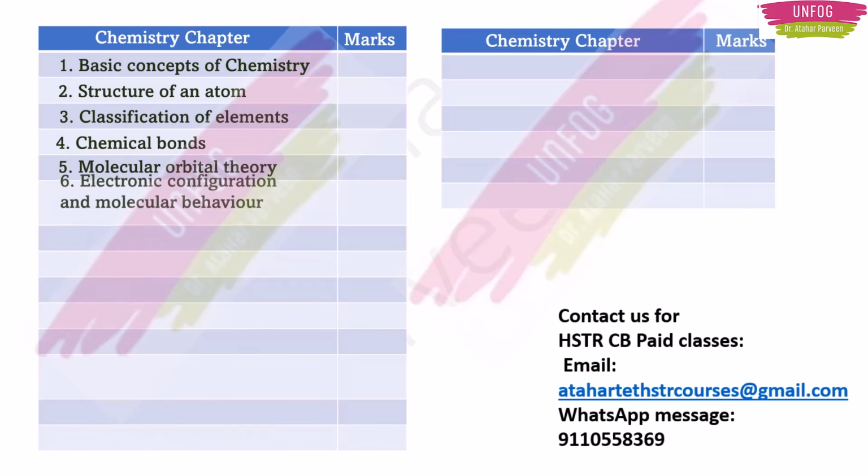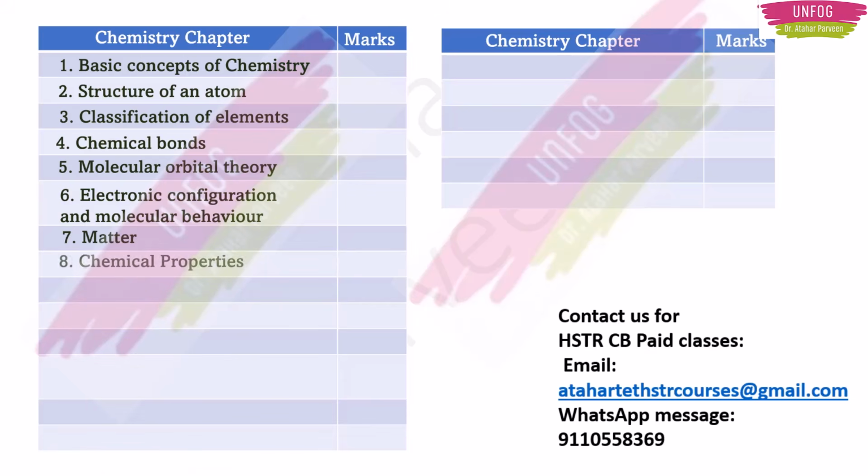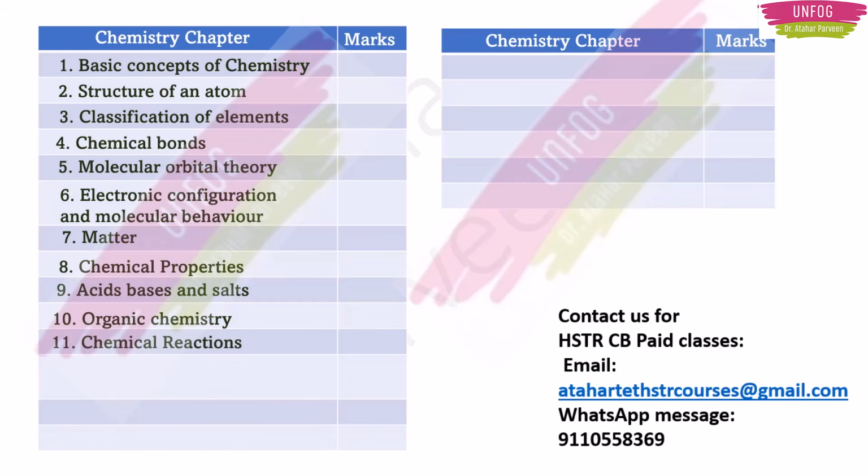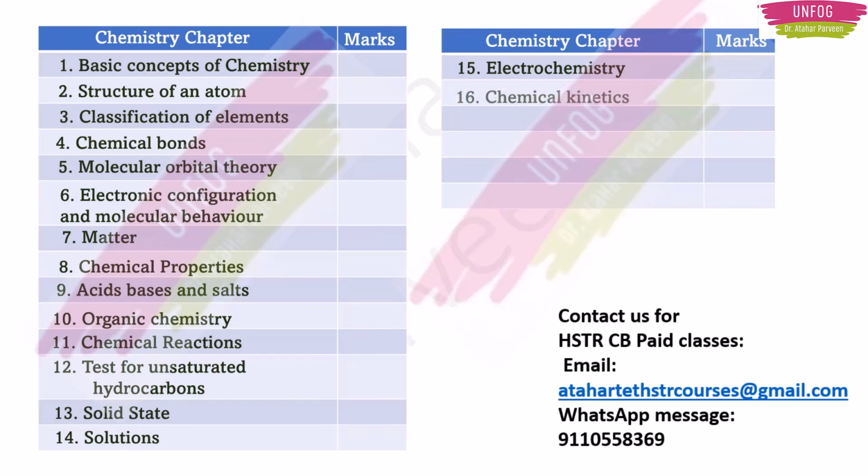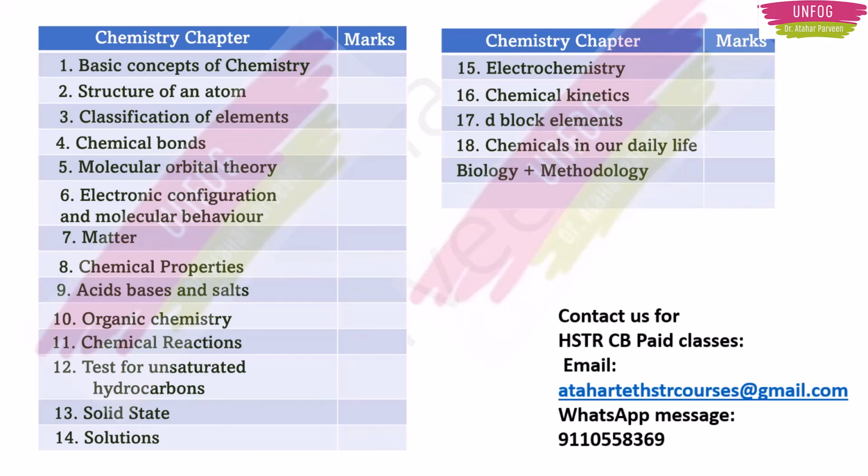molecular orbital theory, electronic configuration and molecular behavior, matter, chemical properties, acids, bases and salts, organic chemistry, chemical reactions, test for unsaturated hydrocarbons, solid state, solutions, electrochemistry, chemical kinetics, D block elements, chemicals in our daily life, and then if we see along with biology and methodology, we should get a total of 100 marks.